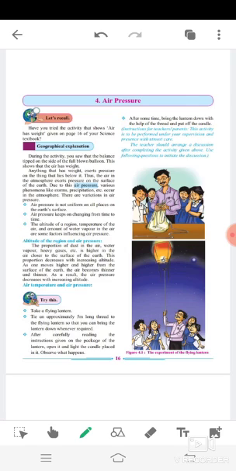Now, air pressure and air temperature. Take a flying lantern. Try this at your home. Tie an approximately 5-meter long thread to the flying lantern so that you can bring the lantern down whenever required. After carefully reading the instructions given on the package of the lantern, open it and light the candle.